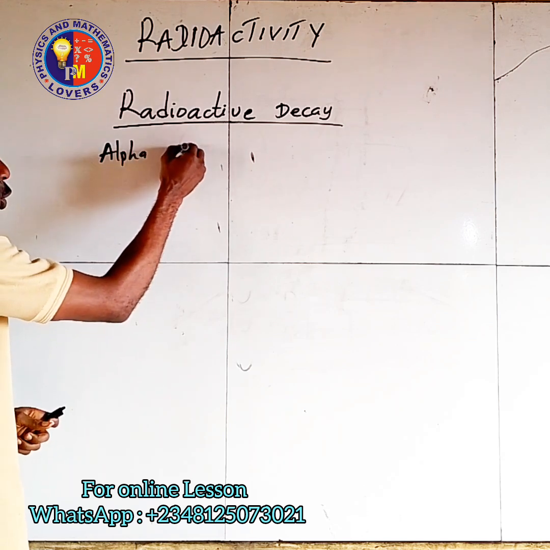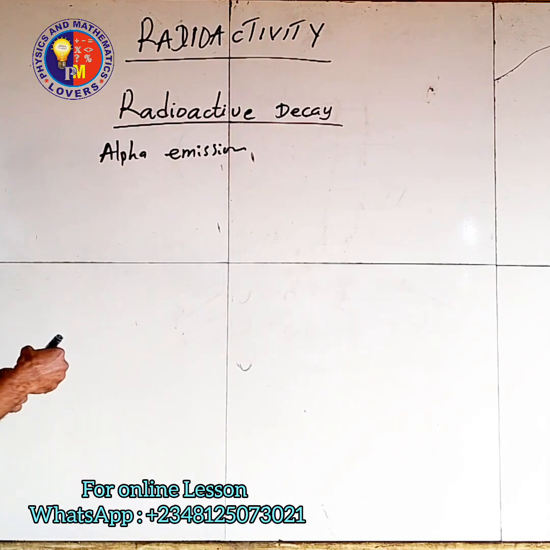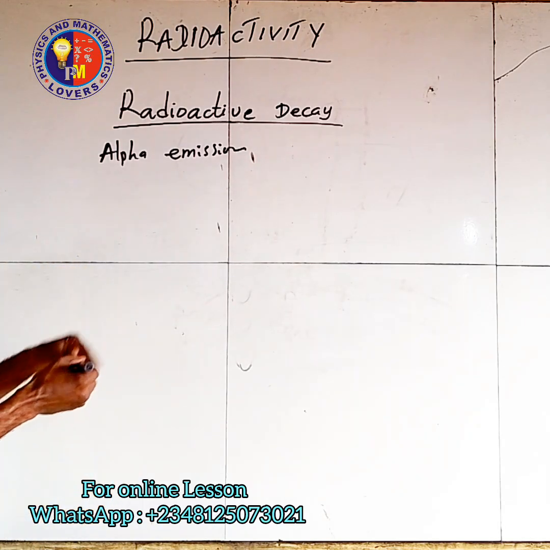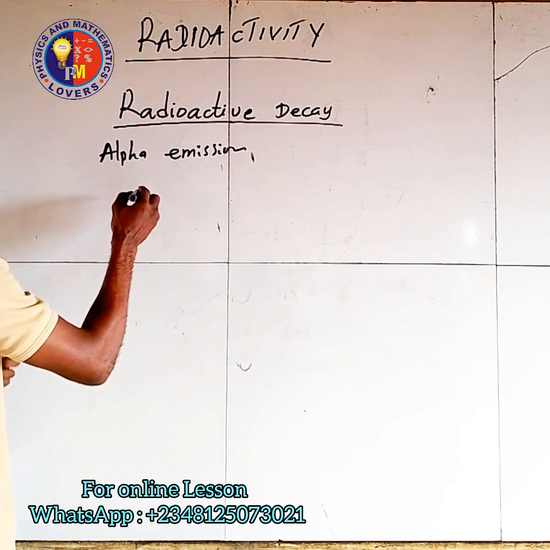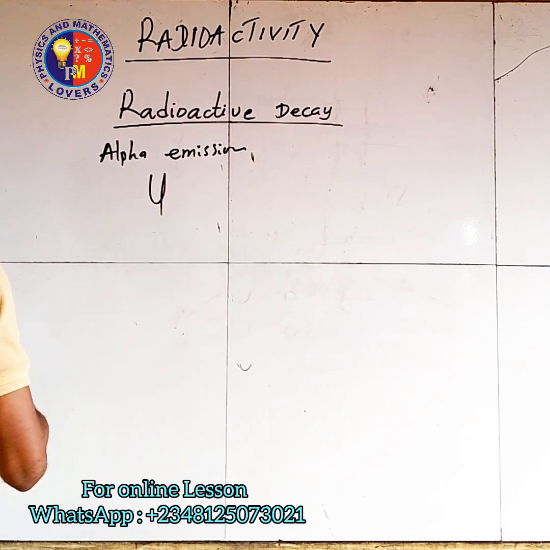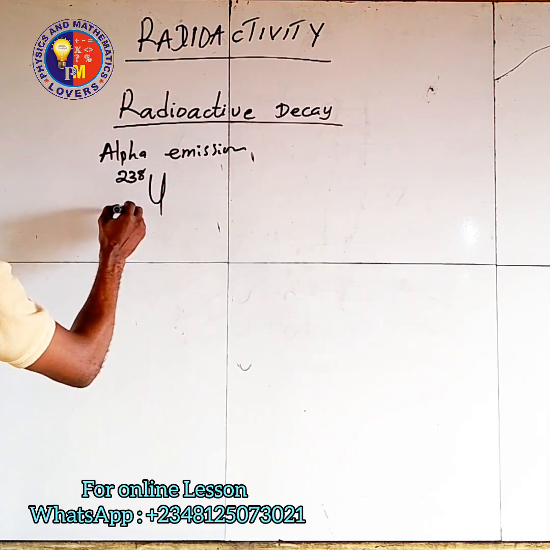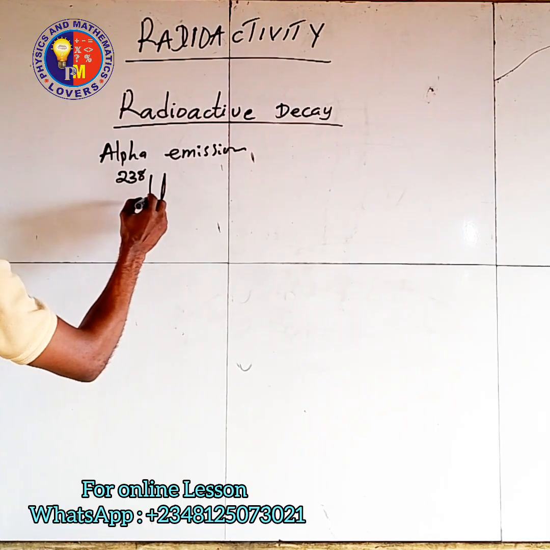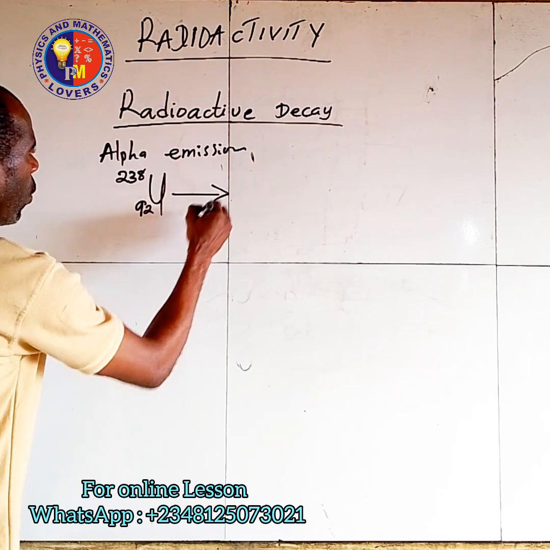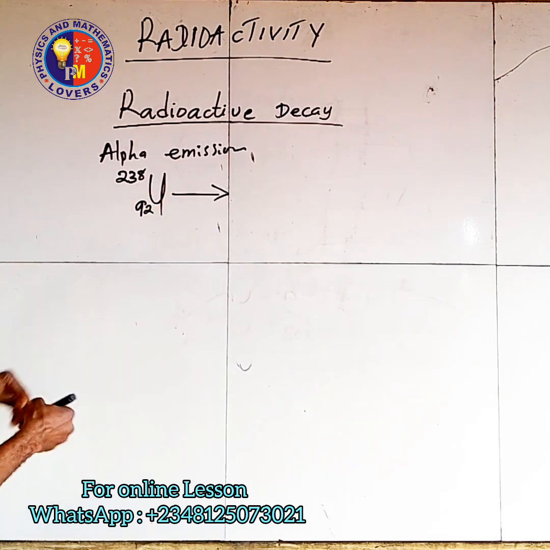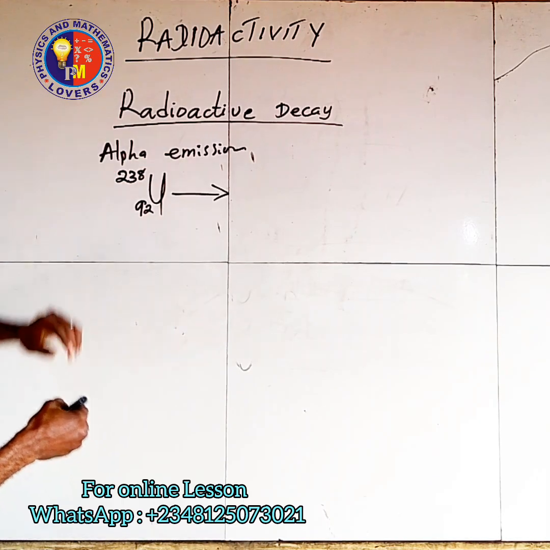The first one is alpha emission. When you have alpha emission, this is what will happen. If the element undergoing radioactive decay is emitting an alpha particle, for example uranium, mass number 238, atomic number 92, the atomic number will be reduced by 2, while the mass will be reduced by 4.